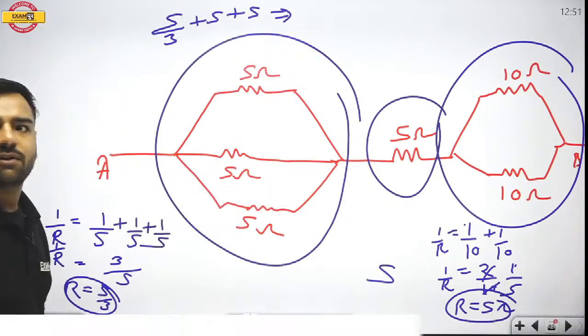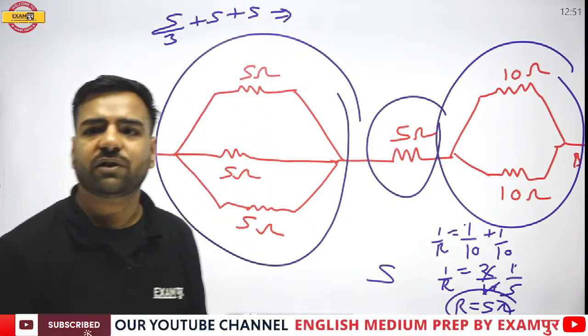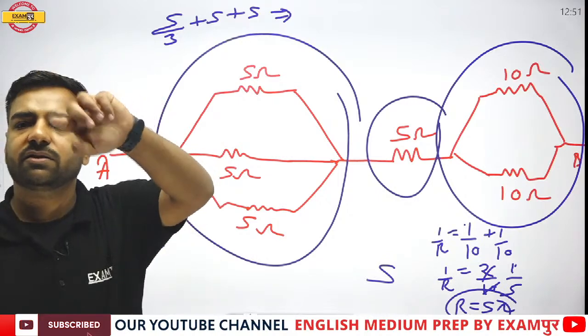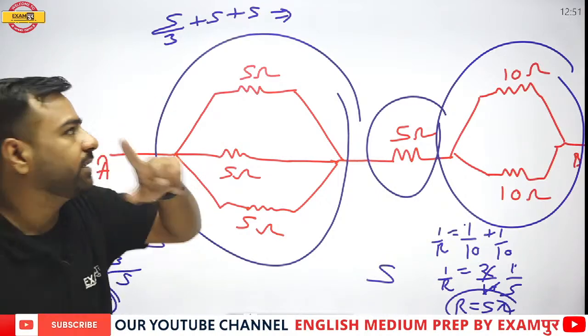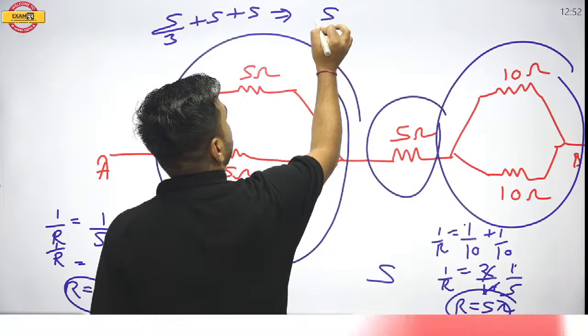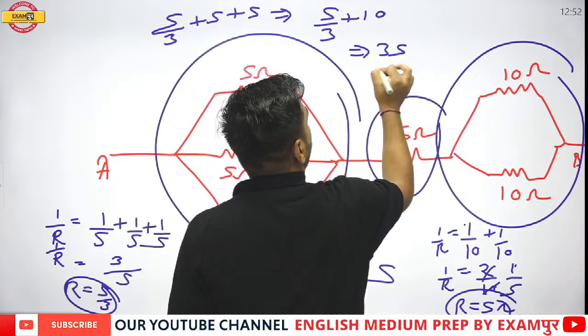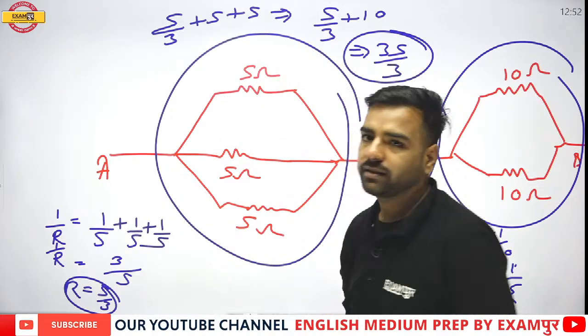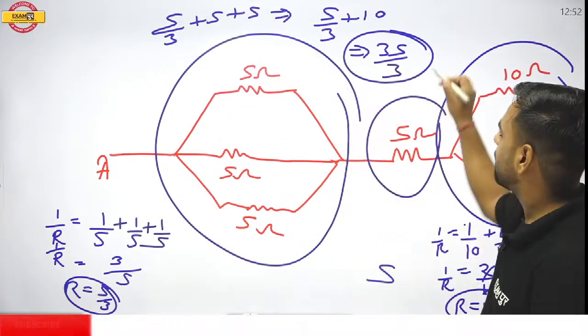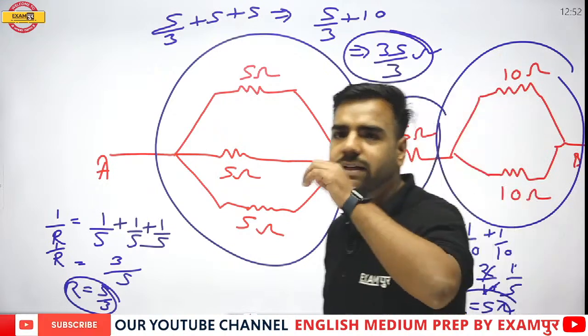So what is the answer? Everyone, have you got the answer? So it is 35 by 3. That is with Prajwal. Nabnita and Vikramaditya, still waiting for your answer, please. So it would be 5 by 3 plus 10. So it would be 35 by 3. Correct? Nabnita, Vikramaditya, are you getting the same answer?